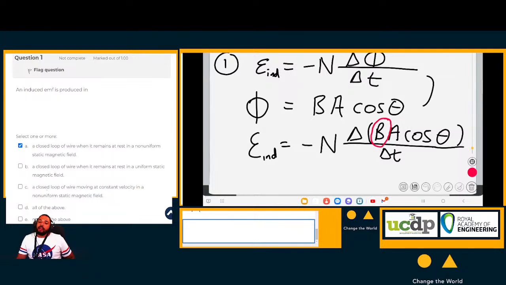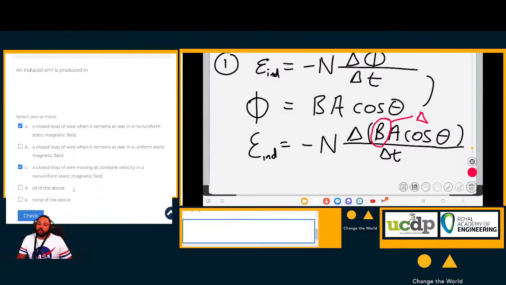Statement C: a closed loop of wire moving at constant velocity in a non-uniform static magnetic field. It moves at constant velocity, so from a mechanics point of view it is basically standing still. But it is moving through a non-uniform magnetic field, meaning the field is changing as it moves. So again, B is changing, so an EMF is induced. So C will also induce an EMF.